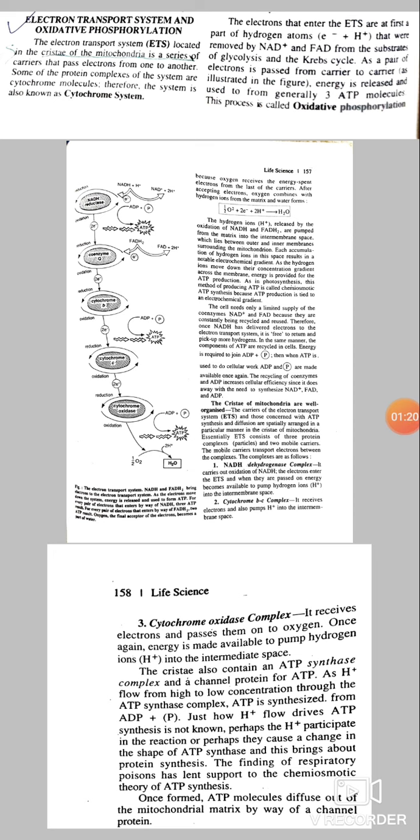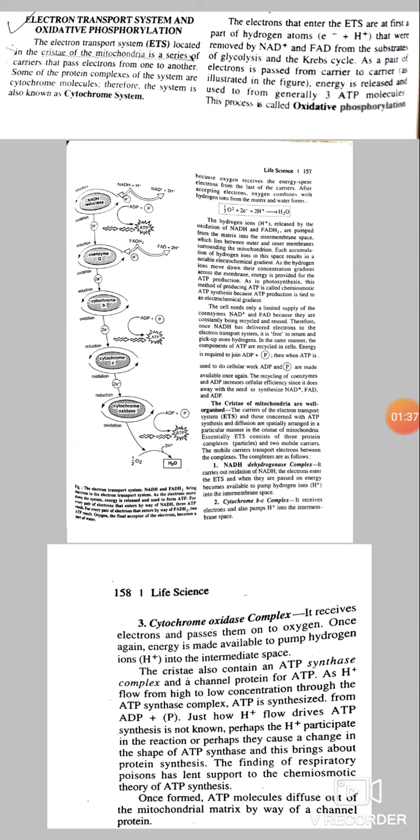As a pair of electrons is passed from carrier to carrier, energy is released and used to form generally 3 ATP molecules.